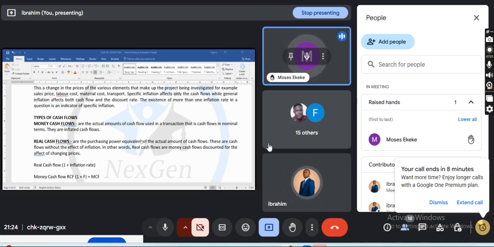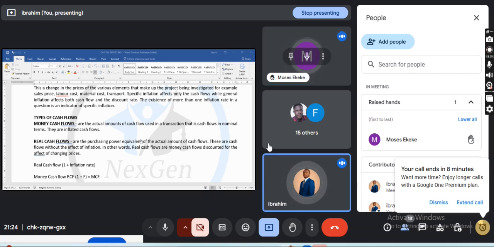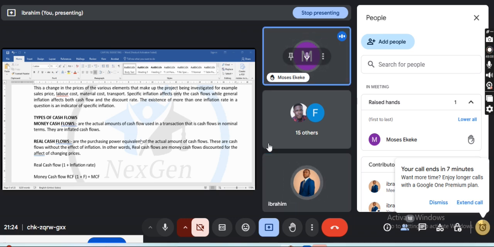Okay, don't even stress yourself. In every question, they will tell you the inflation rate is uniform. It is just for you to have the knowledge that this is general. When the inflation rate is uniform, they just give you 2% for everything.